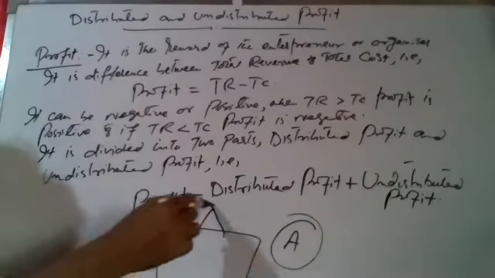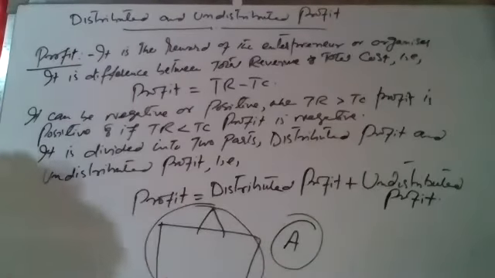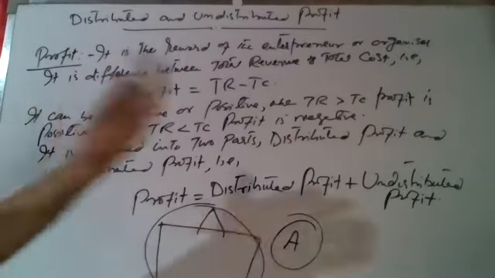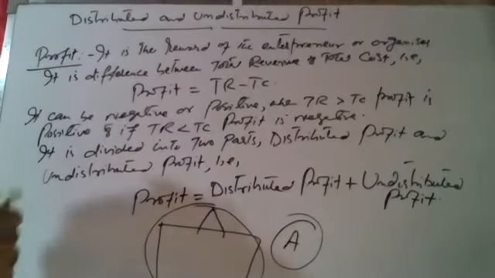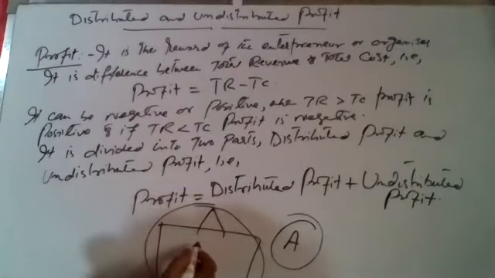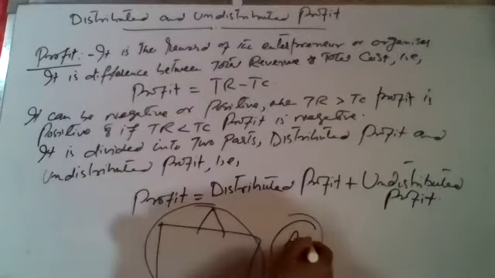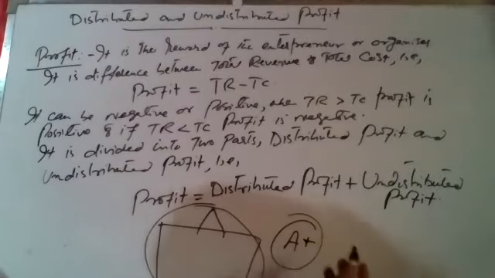So whole profit, we use the word profit. No distributed and undistributed profit. Whole profit becomes distributed. When he takes the profit, that becomes distributed. At that time, profit is equal to distributed profit. So the question of undistributed profit arises when, for example, there is a factory with more than one partner.